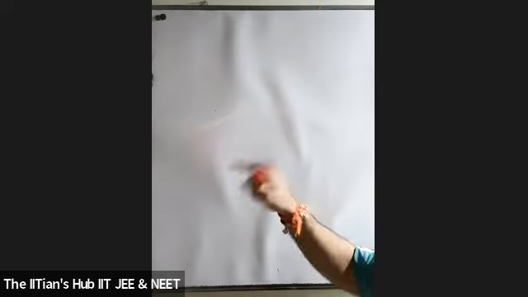Students, they are simply saying that the magnitude of the centripetal force remains constant for a body performing circular motion, and centripetal force is given by the formula mv square by r. So mv square by r remains constant throughout. Mass remains constant, radius remains constant, so v square also remains constant. That means the kinetic energy of the revolving particle remains constant.